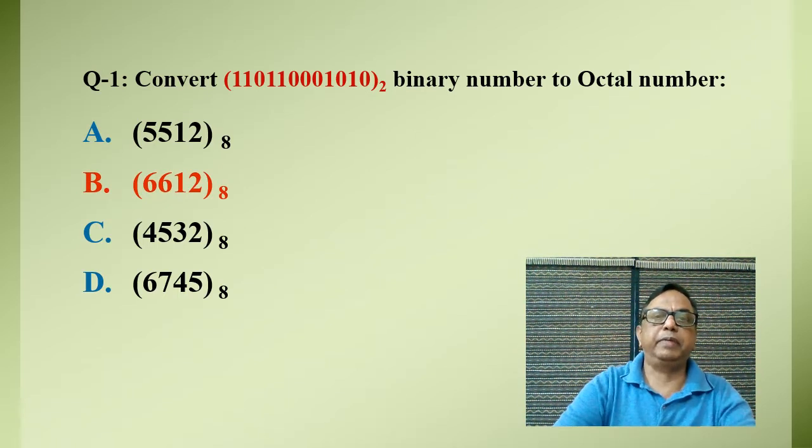We make groups from the LSB: 0 1 0 will give us 2, then 0 0 1 will give us 1, and after that the next groups give 4 plus 2 is equal to 6, and again 4 plus 2 is equal to 6. So our answer is 6612 of octal number system.